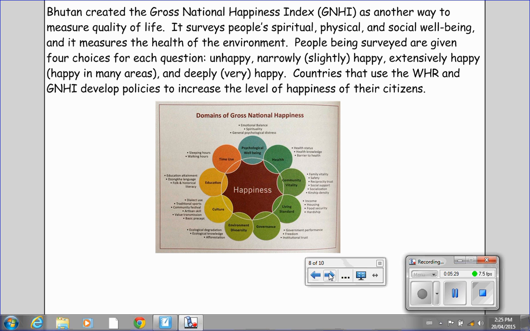Bhutan created the Gross National Happiness Index as another way to measure quality of life. It surveys people's spiritual, physical, and social well-being, and it measures the health of the environment. People being surveyed are given 4 choices for each question: unhappy, narrowly or slightly happy, extensively happy, happy in many areas, and deeply, very happy. Countries that use the WHR and GNHI develop policies to increase the level of happiness of their citizens.